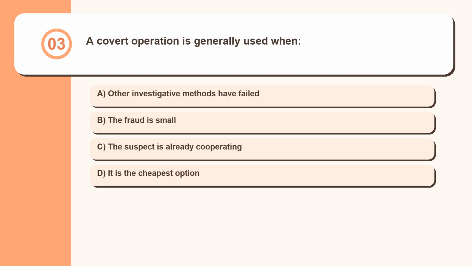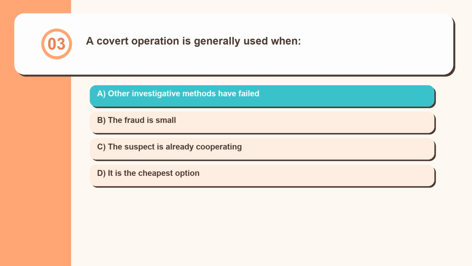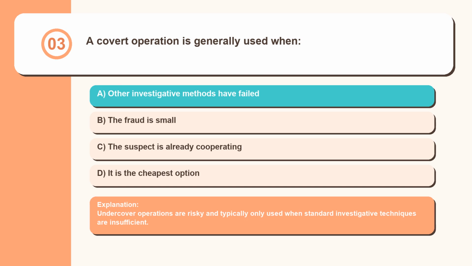Question 3. A covert operation is generally used when other investigative methods have failed. The fraud is small. The suspect is already cooperating. It is the cheapest option. Undercover operations are risky and typically only used when standard investigative techniques are insufficient.